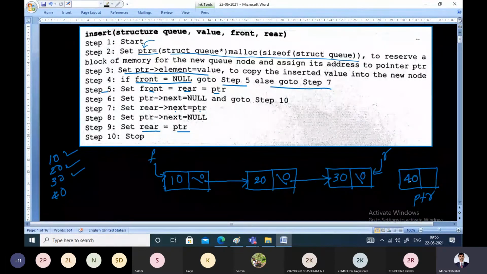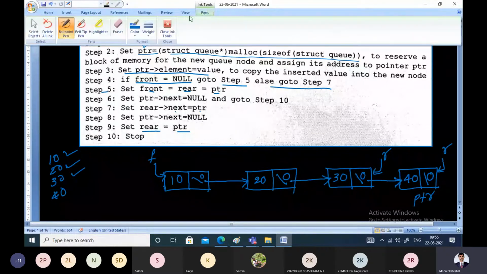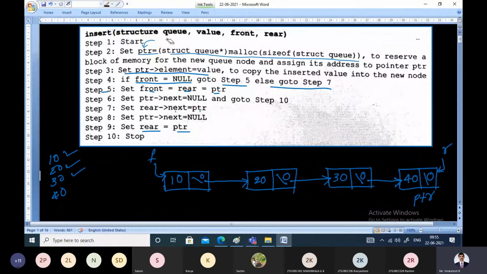Next, make rear pointer next point to PTR. Then PTR pointer next equal to null. Then advance rear and make it point to this location. So this is how we store. We have inserted 4 nodes onto the queue using rear end insertion.